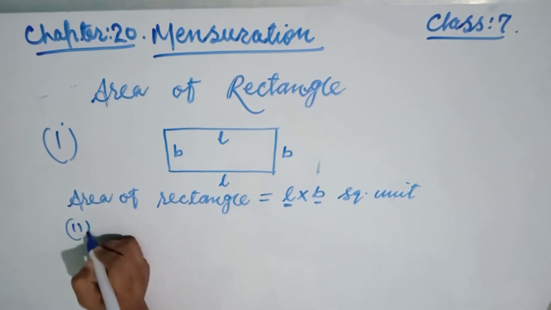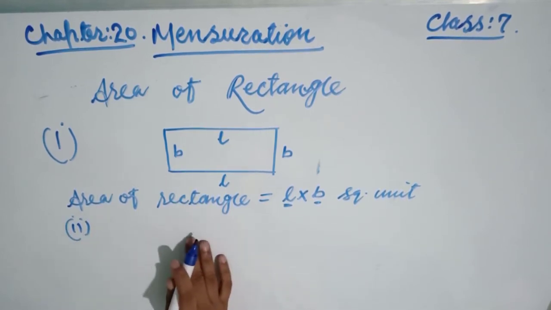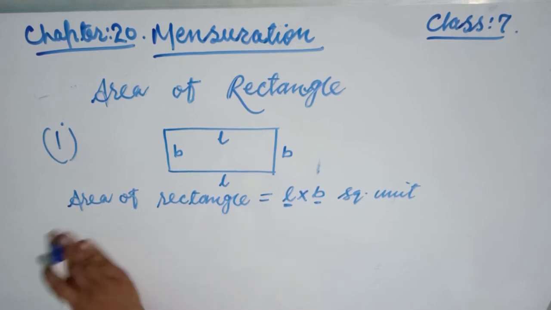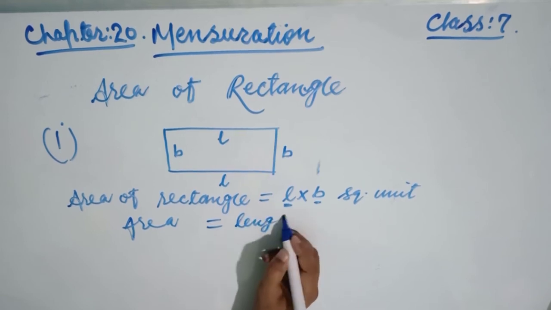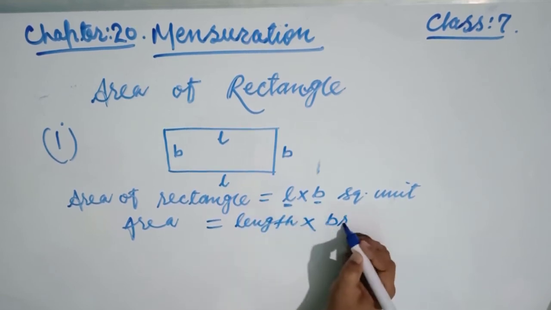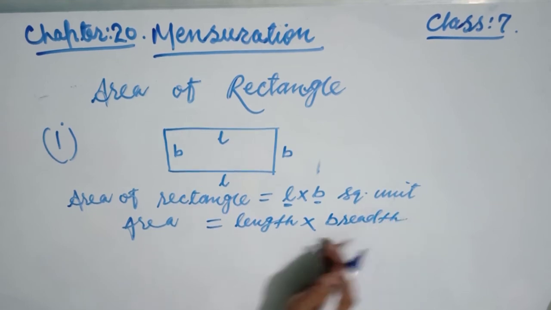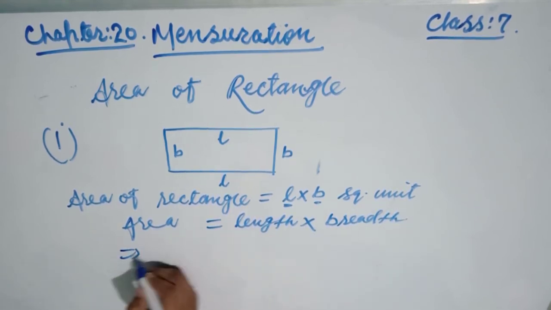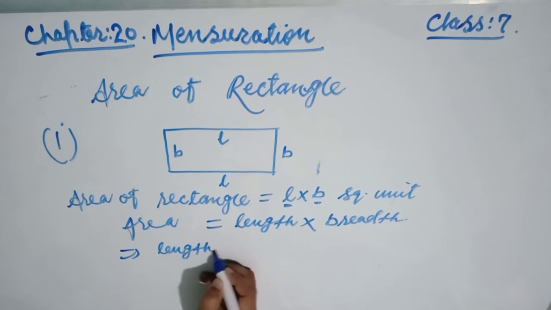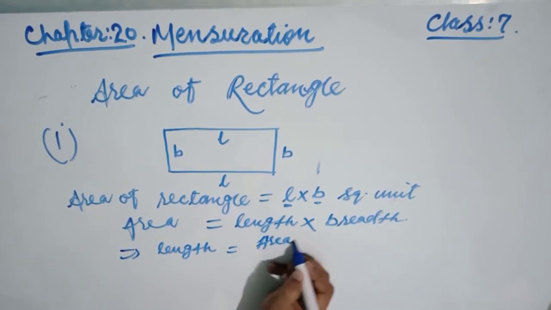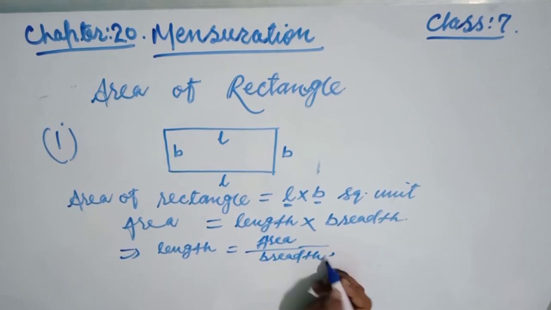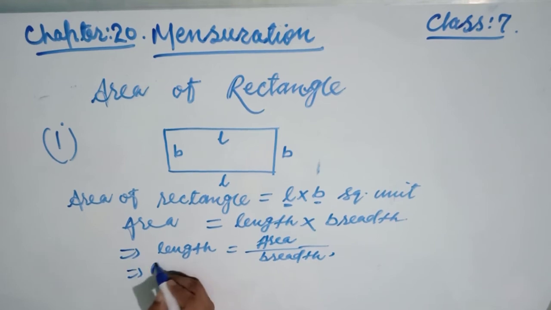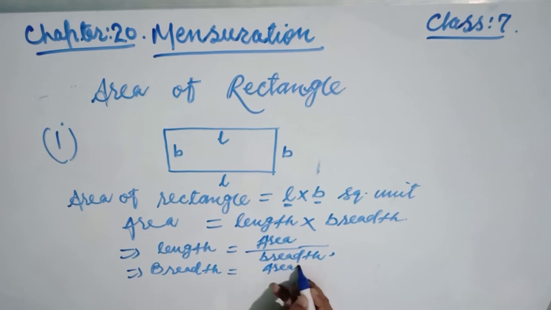Now the second one is support. This could be written as, friends, area is equal to length into breadth. If you want to find the length, friends, similarly the length is equal to area divided by breadth. Similarly, if you want to find the breadth, the breadth is equal to area divided by length.